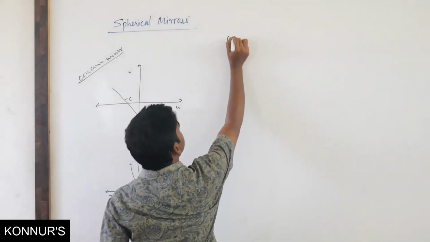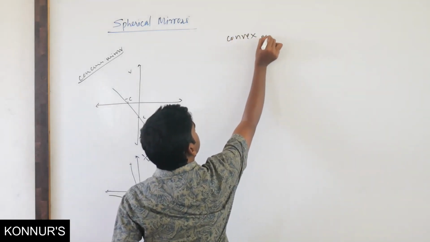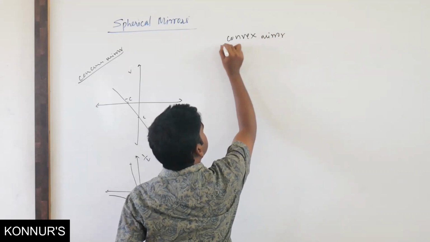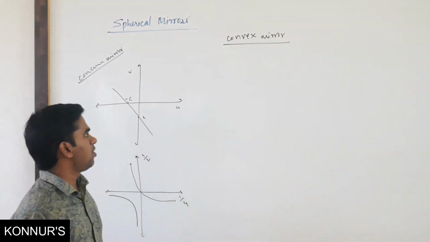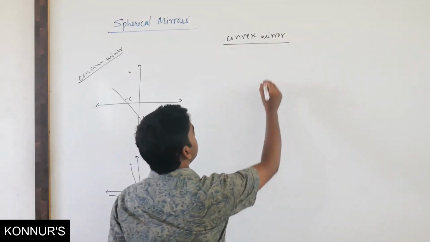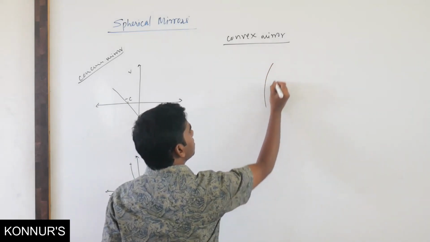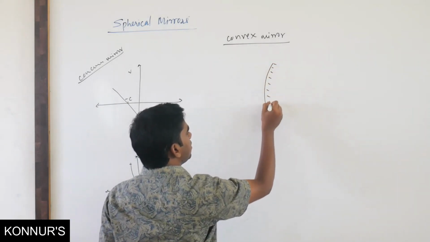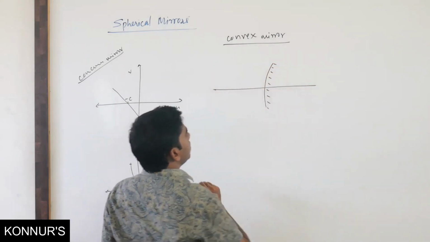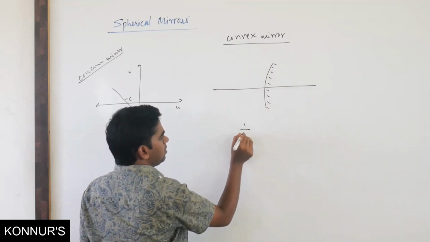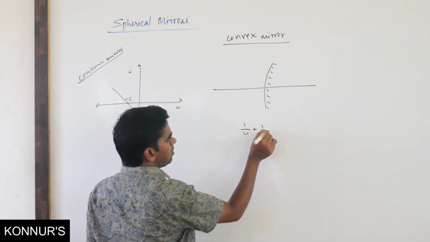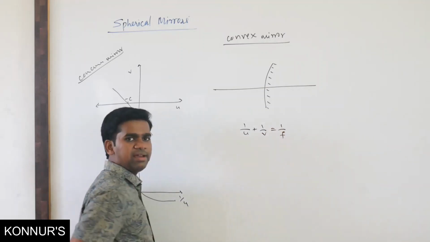Let's discuss something about the convex mirror. What will be the graph for a convex mirror? In case of a convex mirror, what will happen? If I take the convex mirror, what we have is the formula 1 by v plus 1 by u equals 1 by f.